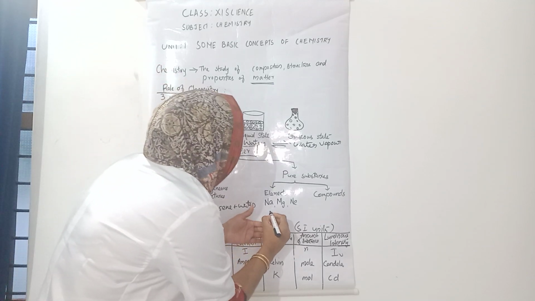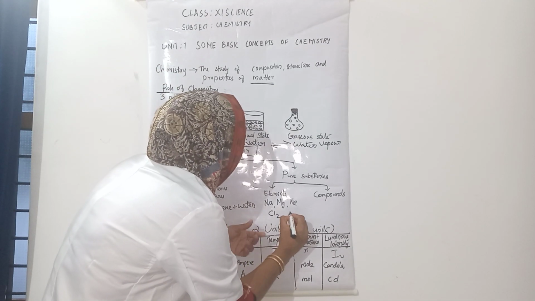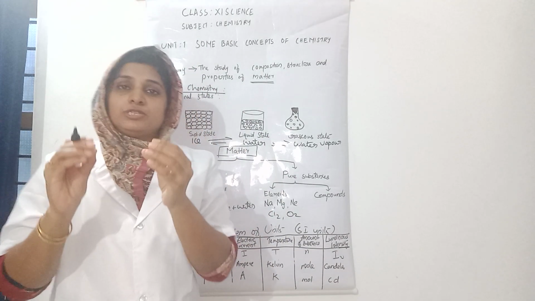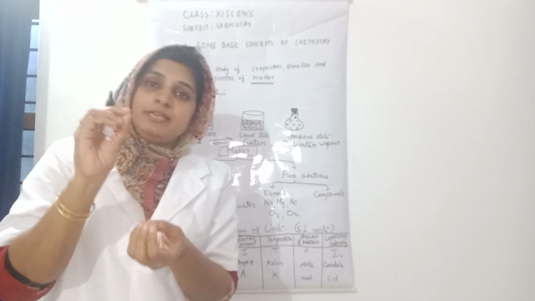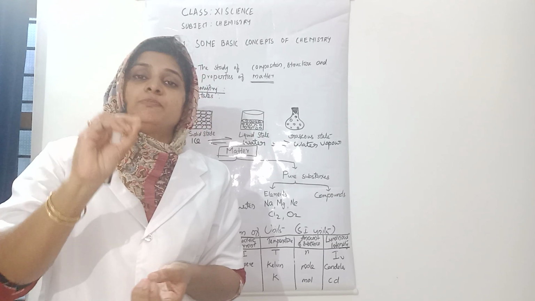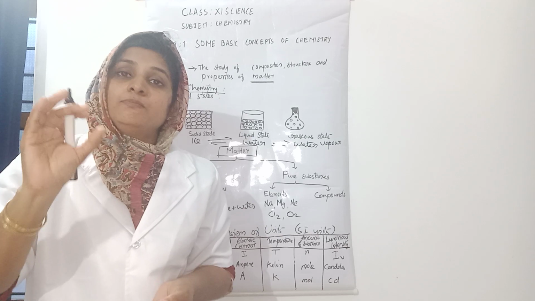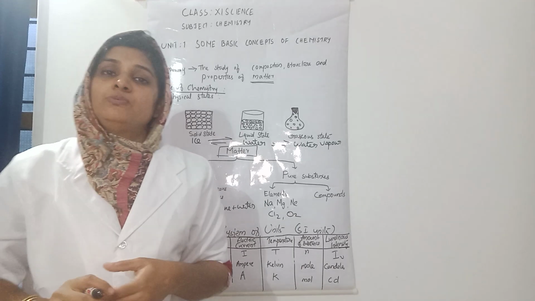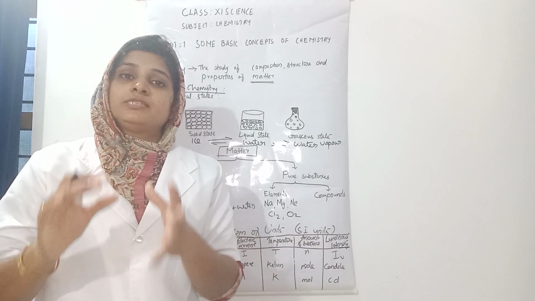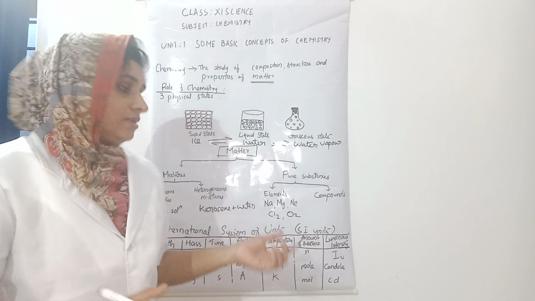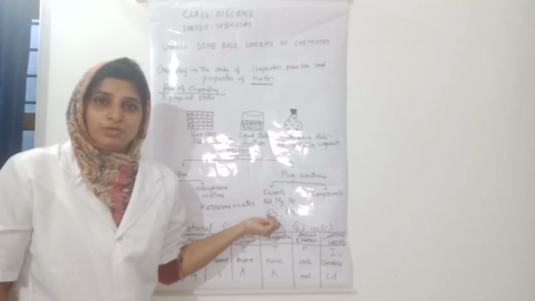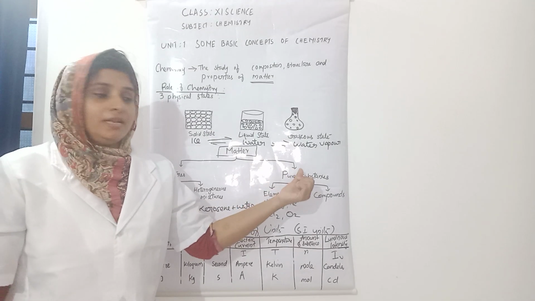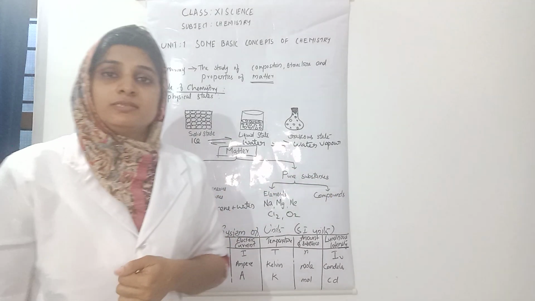But in the case of elements like Cl2, O2, etc., their constituent particles, that means their building particles, are not atoms, they are molecules. They are made up of Cl2 molecules, O2 molecules. But they contain the same type of atoms combined to form molecules. This is one type of pure substance. Then the next type of pure substance, compound.